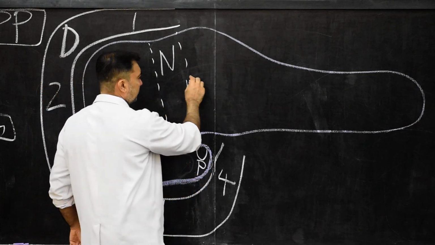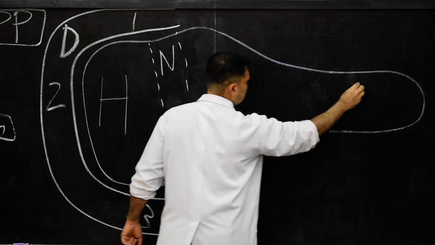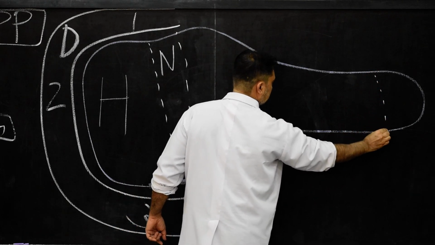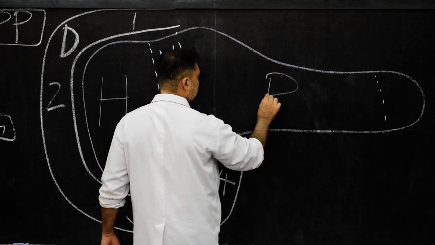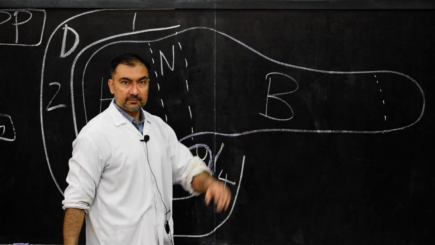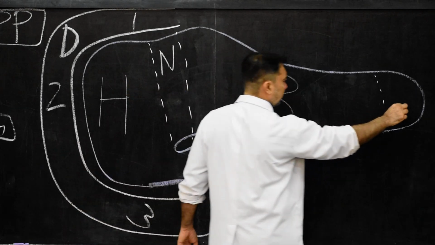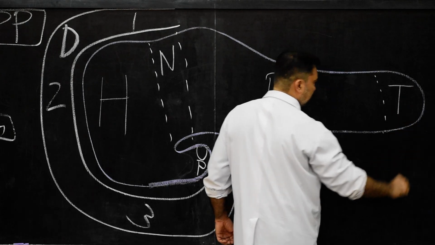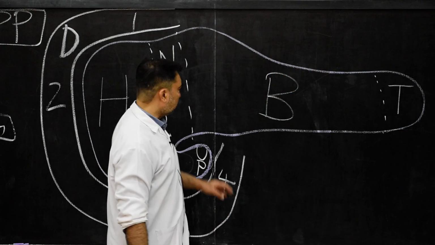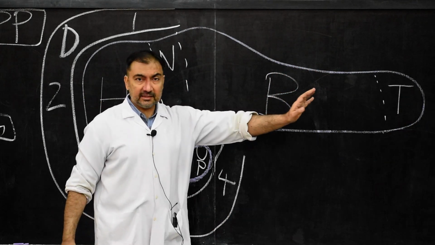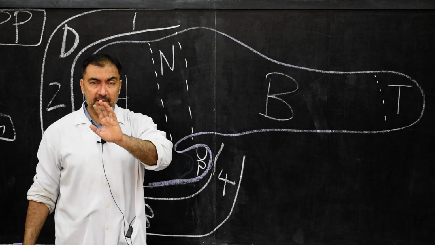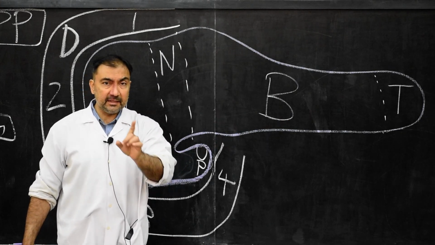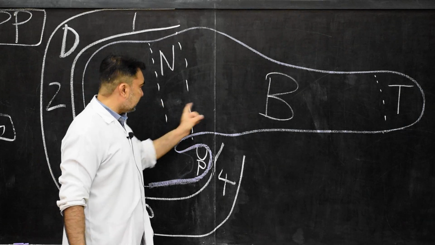Then if I mark from here till this level, I can mark this entire portion as the body of the pancreas. And then in the last part over here, I can mark this as the tail of the pancreas. So very simple. These are the presenting parts of the pancreas. Now, we have drawn the diagram, and we have marked the presenting parts.